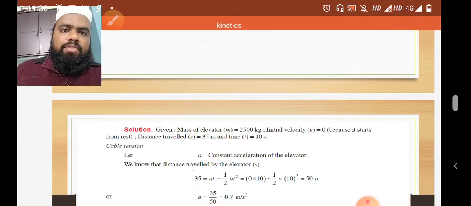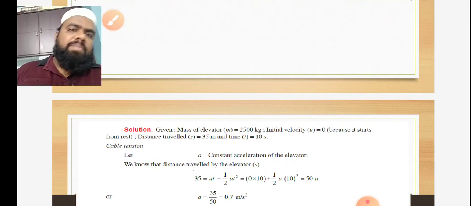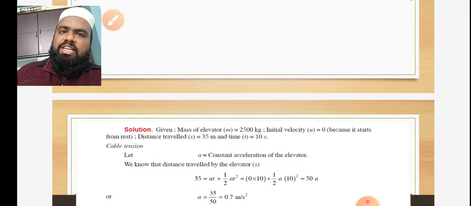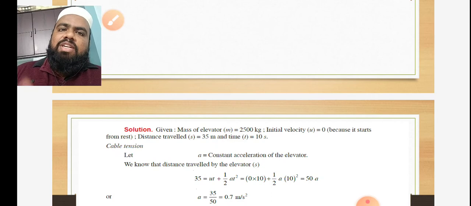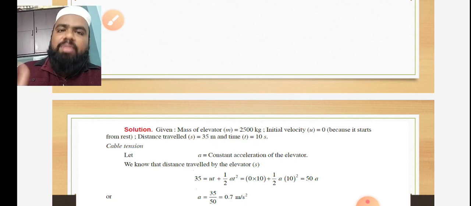Here we applied D'Alembert's principle. D'Alembert's principle is nothing but F is equal to ma, where F is the applied force and ma is the inertia force. If the equation is satisfied, then the body is in equilibrium. If it is a stable equilibrium, then it is static equilibrium. If applied to a moving body, then it is a dynamic equilibrium.